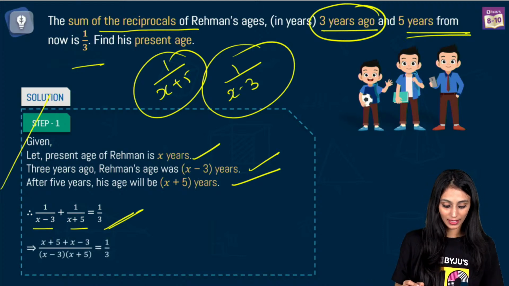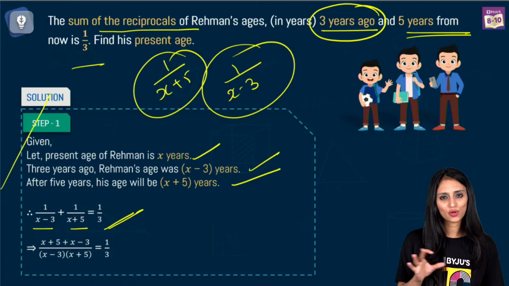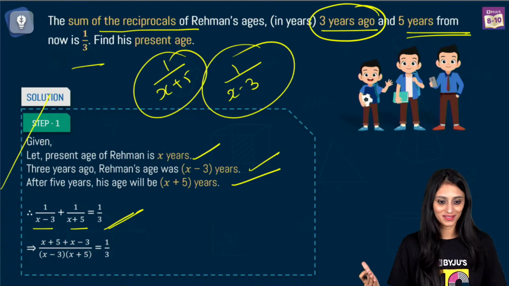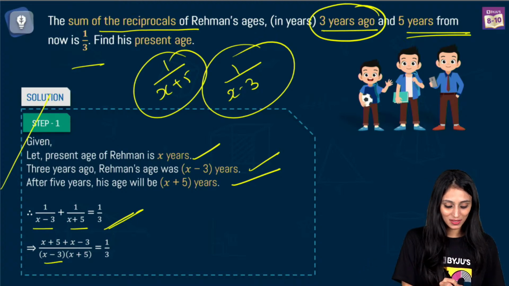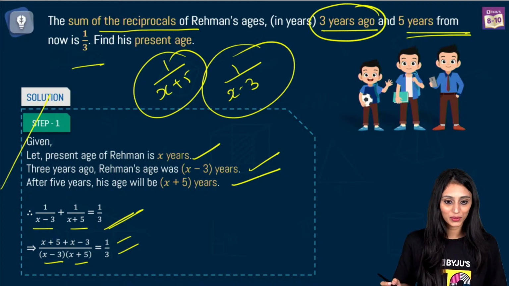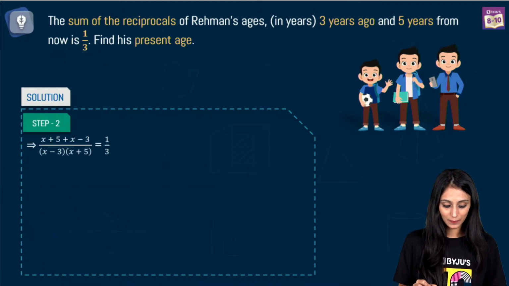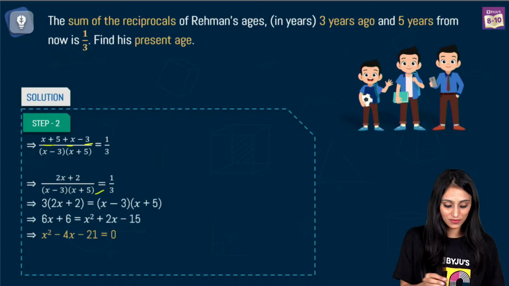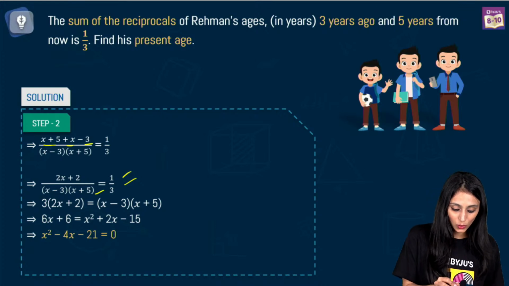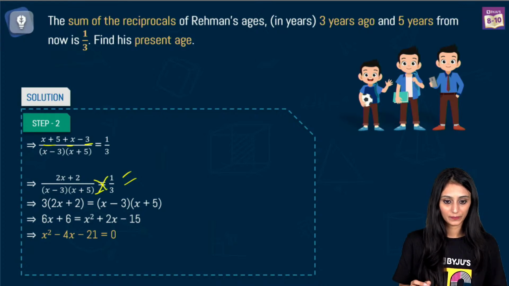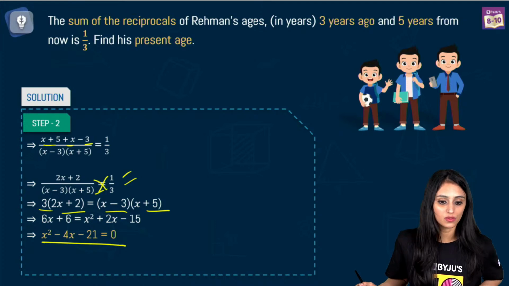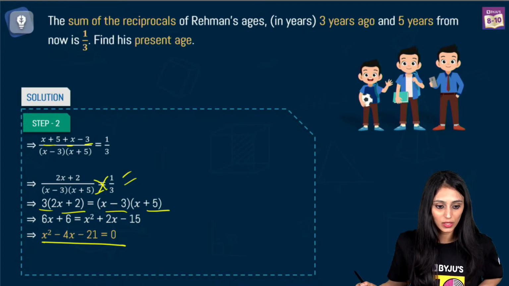All right. Now let's take the LCM, let's simplify this. I'm sure that no one would have doubt in the simplification. You have been doing it for so many years. So x plus 5 plus x minus 3 by x minus 3 times x plus 5 equals 1 by 3. This is 2x plus 2 upon x minus 3 times x plus 5 equals 1 by 3. Now I'm going to cross multiply. So this becomes 3 times 2x plus 2 equals x minus 3 times x plus 5. Just simplify this. You will end up getting the equation x square minus 4x minus 21 equals 0.